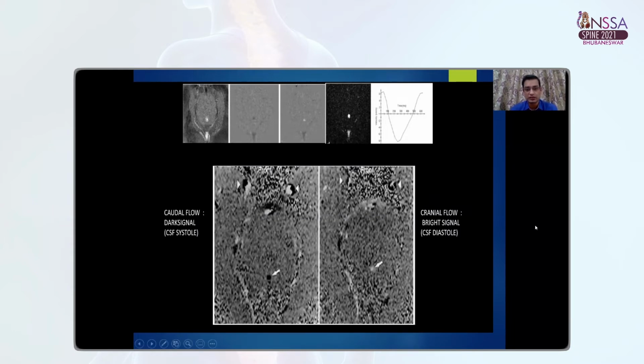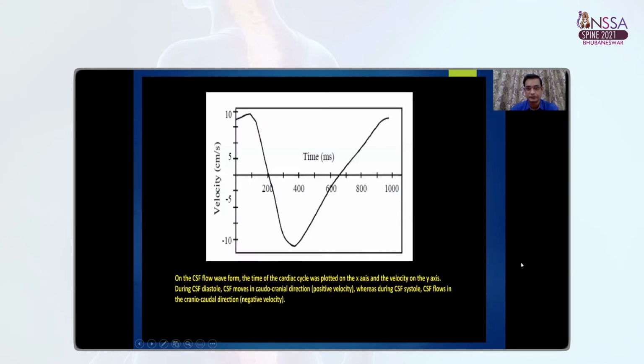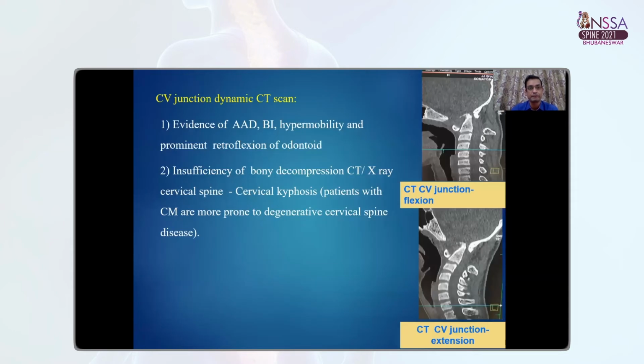These images show, as I mentioned, that caudal flow of CSF systole produces the dark signal, whereas cranial flow of CSF diastole produces the bright signal. On the CSF flow waveform, the time of the cardiac cycle is plotted on the x-axis and the velocity on the y-axis. During CSF diastole, CSF moves in a caudocranial direction, that is positive velocity, whereas during CSF systole, CSF flows in a craniocaudal direction, that is negative velocity.